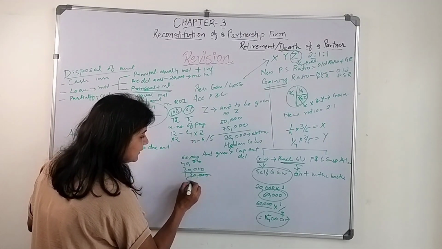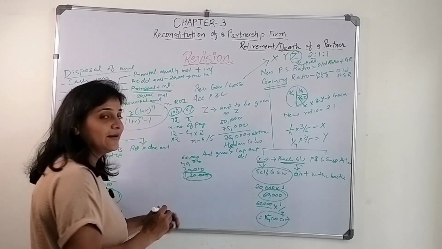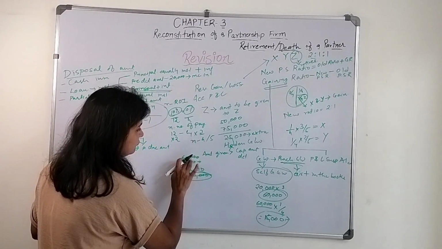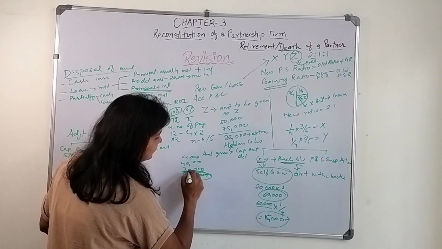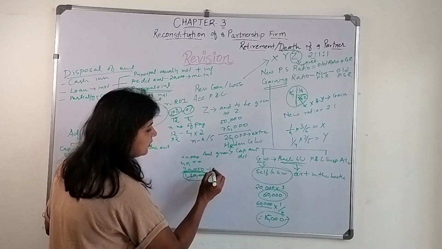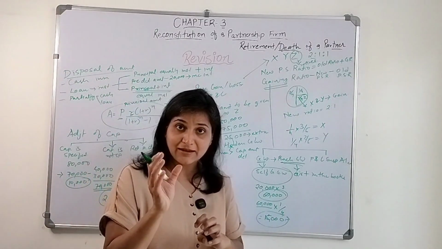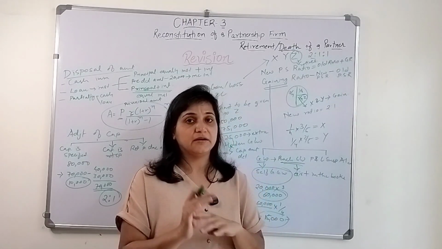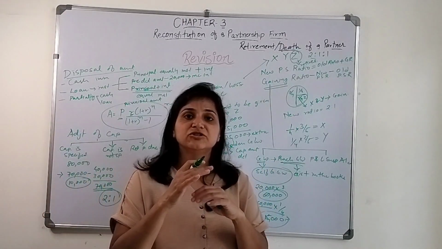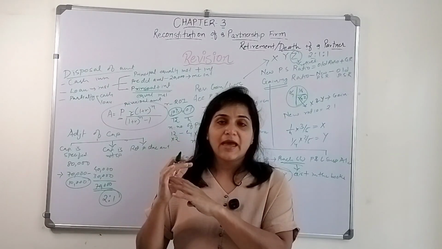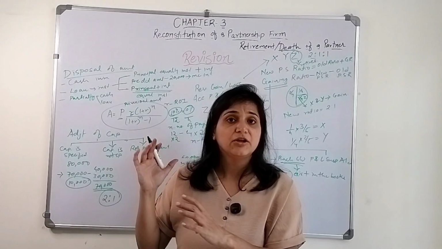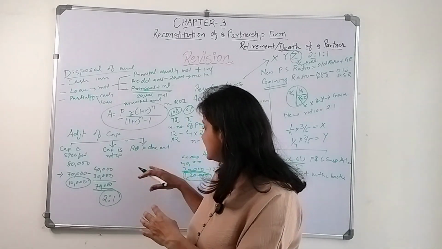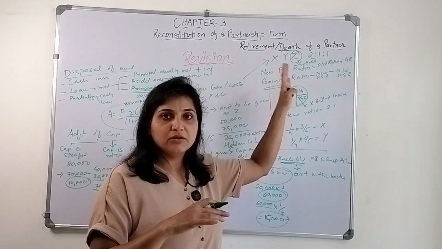We are not going to make any changes in this 1,30,000, but the amount due to Z, let's say 30,000, that due amount will be given by the existing partners. First they need to determine how much should be their capital as per the new profit sharing ratio, and how much it actually is after making all these adjustments.